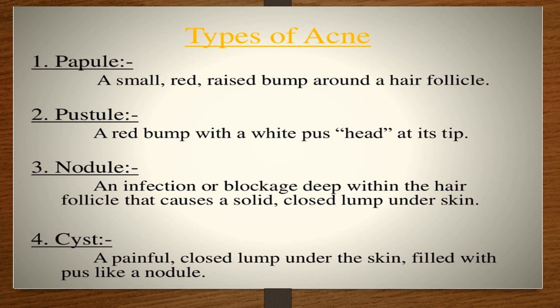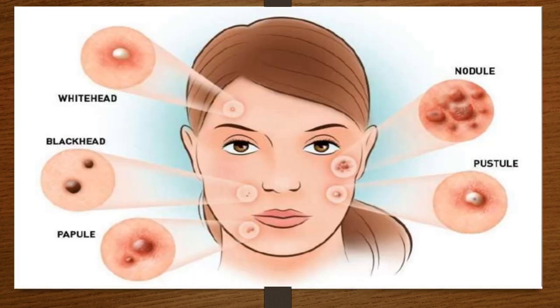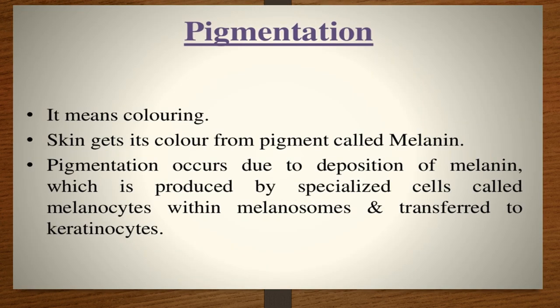Now the nodule reaches under the skin also, and the cyst is formed. It is a painful closed lump under the skin and it is filled with pus. The nodule is also under the skin, but in the case of a cyst it is filled with pus. These are the types of acne. You can see in the pictures the nodule, the pustule, the blackhead, the papules and the whiteheads.